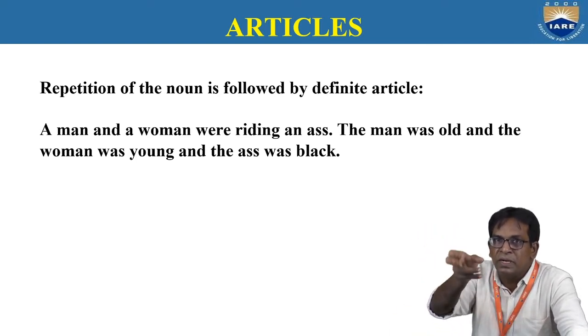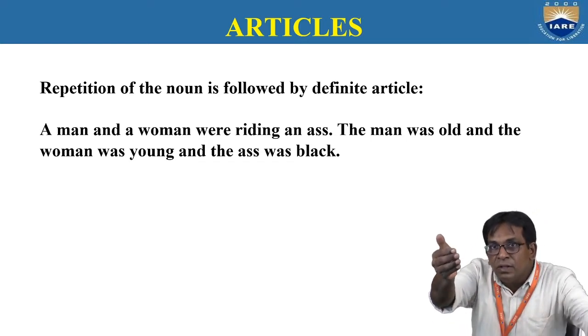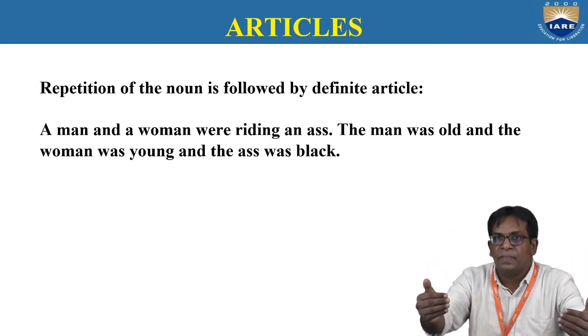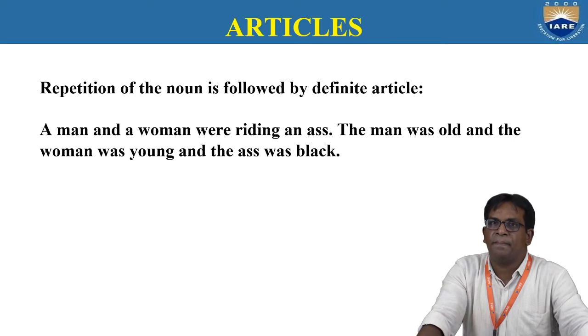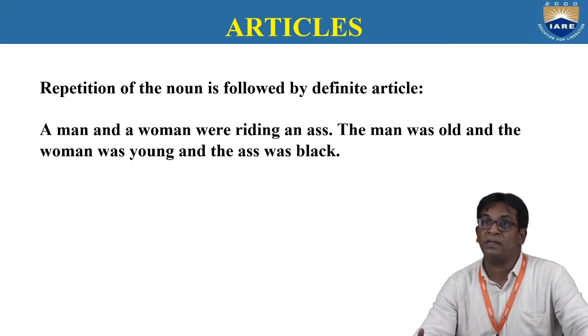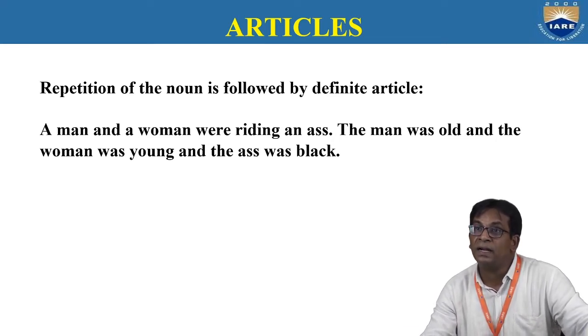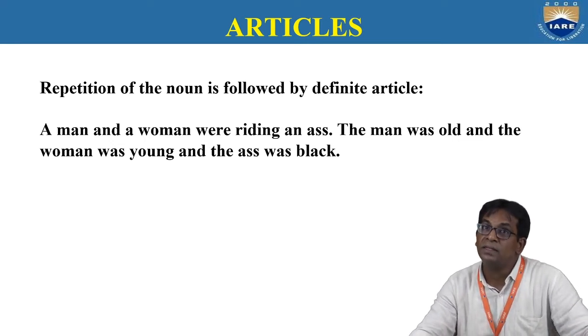In this beginning sentence, usually we use indefinite articles. But now, you are repeating those nouns again in the second sentence. At that time, you have to use the definite article. A man and a woman were riding an ass, but the man. Why do we use the man here? Already we know which man. Already the particular noun is used before. The same noun is repeated here. At that time, the man was bald and the woman.